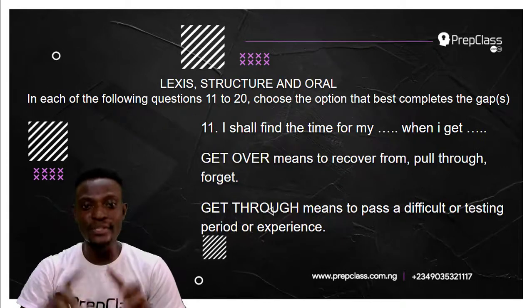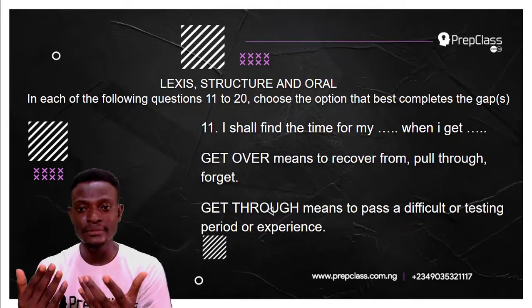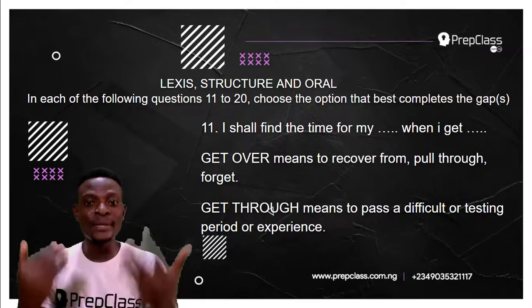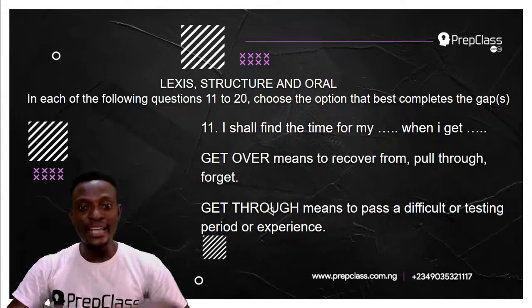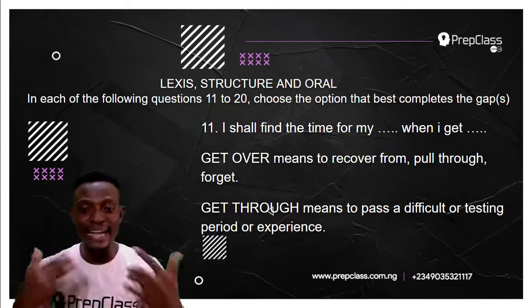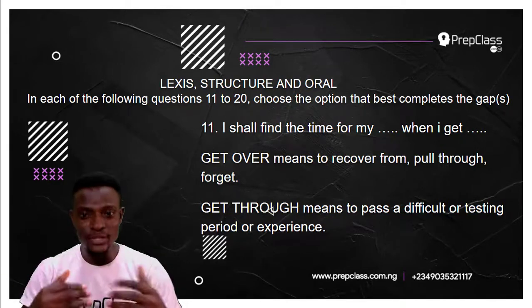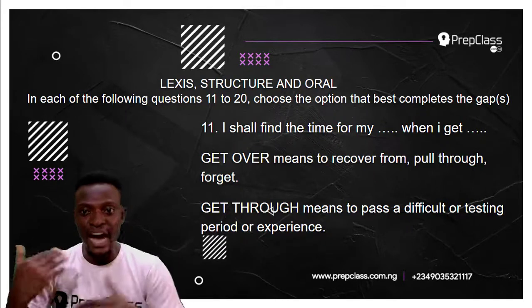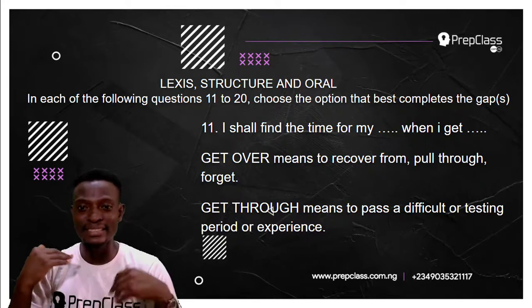Now, what does it mean to get over? To get over means to recover from something, to pull through or to forget. For people that have been heartbroken, for people that have been disappointed by somebody, they actually need to get over those disappointments. Get over means to recover from. You have to recover from the heartbreak. You have to forget the disappointment. You have to get over the disappointment.